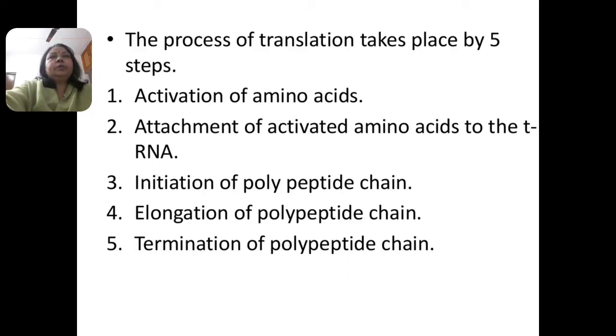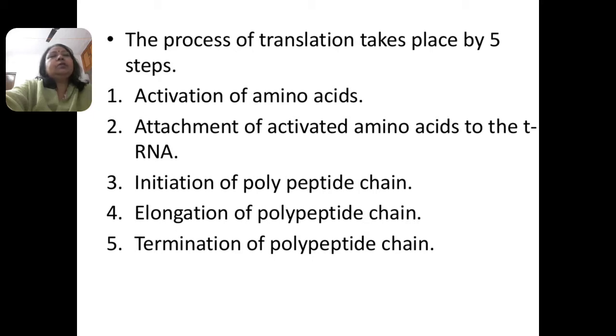This translation process takes place in 5 steps. First step is activation of amino acid with the help of amino acid synthetase enzyme in presence of magnesium ion. Second step is attachment of activated amino acid to transfer RNA by recognition of the DHU loop of transfer RNA. Third step is initiation of polypeptide chain by binding of ribosomal units by recognizing the initiating codon AUG (methionine) that is present on the messenger RNA.